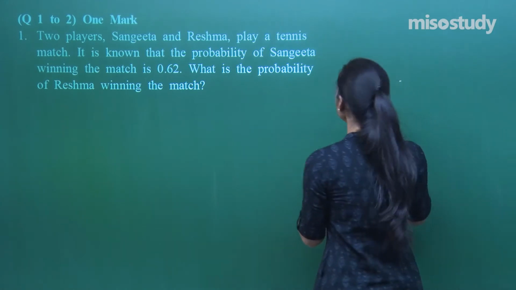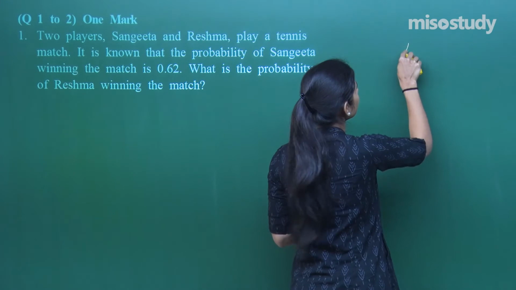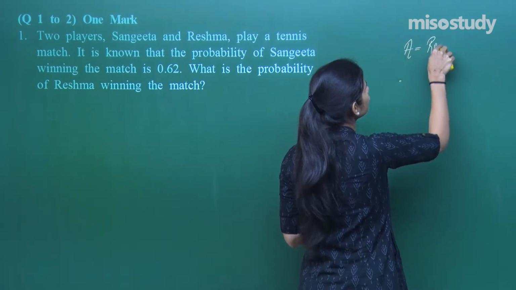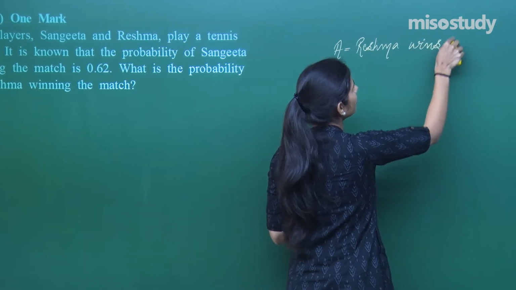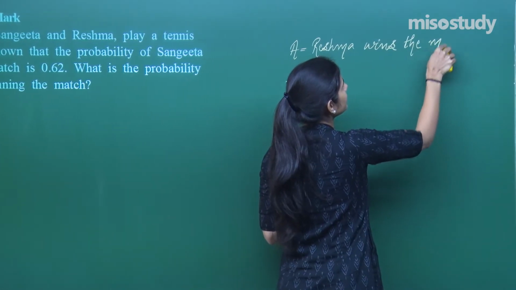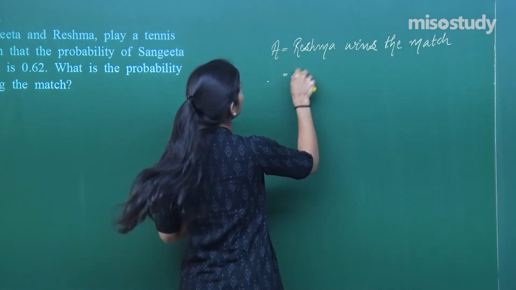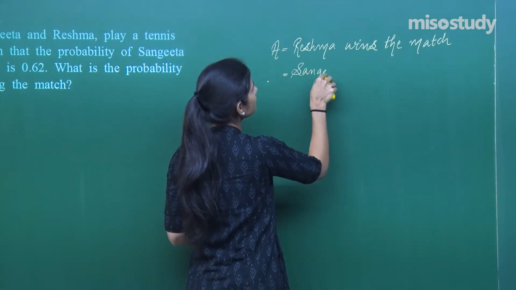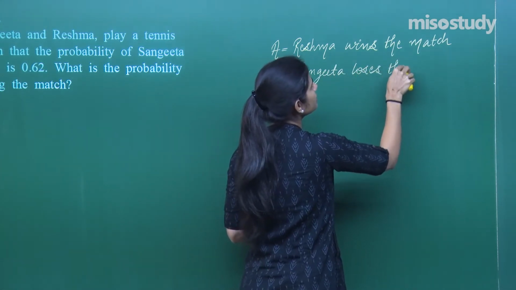So if I want to find out the probability of Reshma winning the match, let me say A is the event Reshma wins the match. Then can't I say that this is the same event as Sangeeta losing the match?